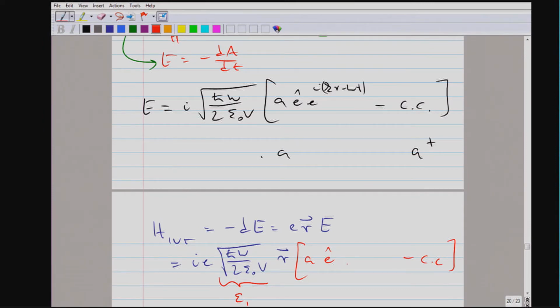Over here, I assume now that the atom sits at r equals 0, so why should I carry forward an e to the ikr term? We conveniently place the atoms at r equals 0. But I have to say a word or two about the e to the i omega t factor.